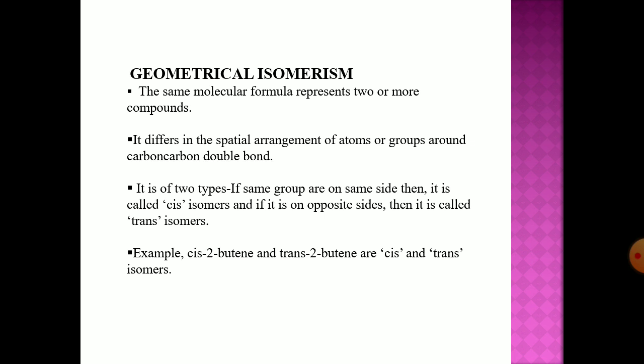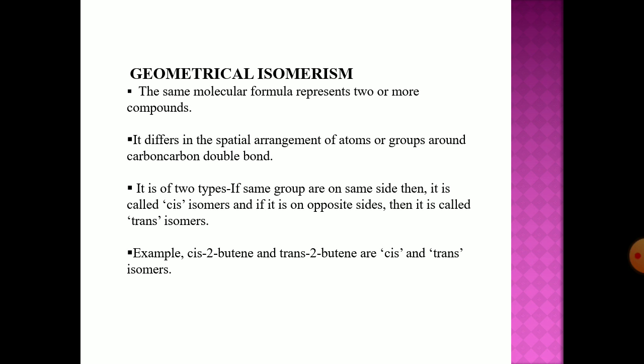Let us see geometrical isomerism. The same molecular formula represents two or more compounds. They differ in the spatial arrangement of atoms or groups around the carbon-carbon double bond. It is of two types. If the same groups are on the same side, then it is called a cis isomer. Same groups on the same side means the presence of the same priority groups on one plane of the carbon-carbon double bond. That means the same side is called cis isomer, and if they are on the opposite side, that is the opposite plane, then it is called a trans isomer.